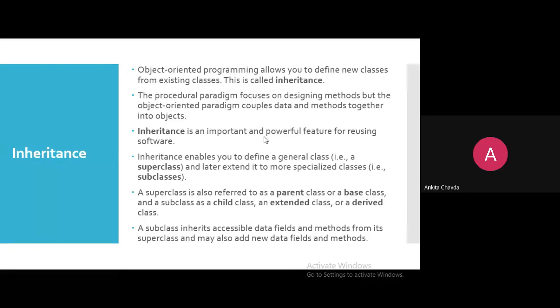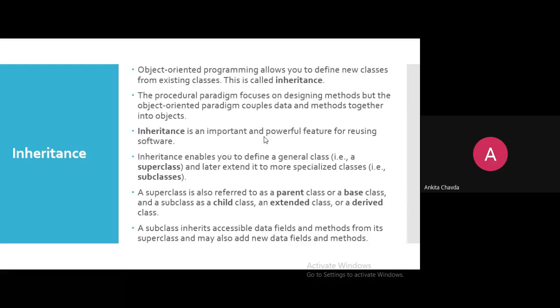So that class would be the richest class, you know already, right? In C++ also we had the same concept that we have in Java. So here inheritance is an important and powerful feature for reusing the software, reusing the data.